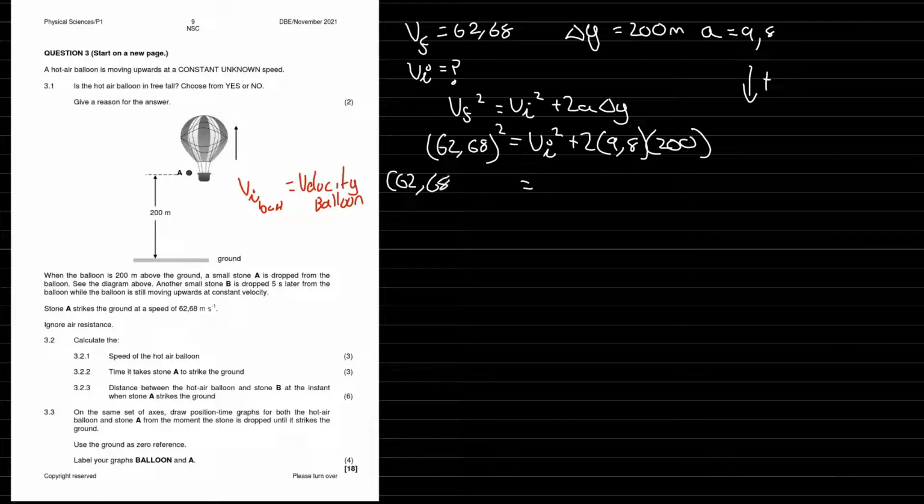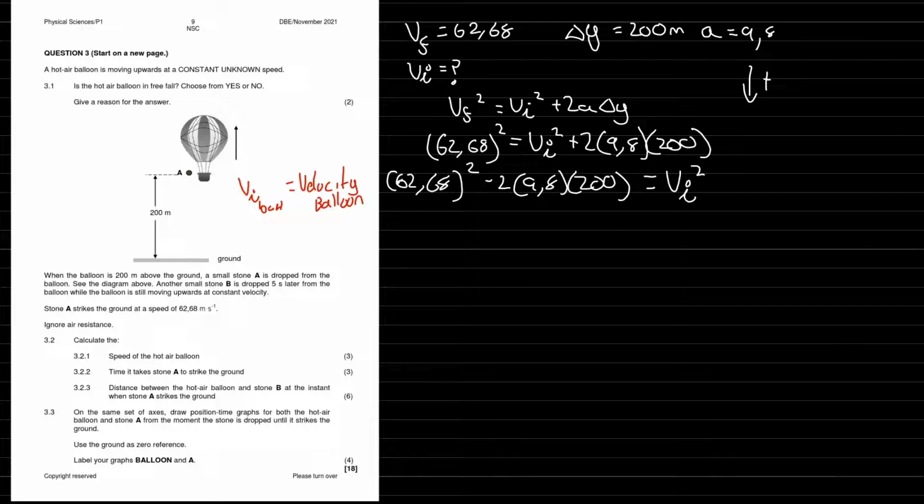By the way, if you have a silver calculator, the Casio 991ZA Plus or the newer version of it, I highly recommend you use the solve function. It's so much quicker than manually solving the equation, because this is physics. They don't actually mark your maths. All they mark is your substitution and your answer. So that's going to be squared minus 2 times 9.8 times 200. But I'll show the maths just for the people who don't have access to that.